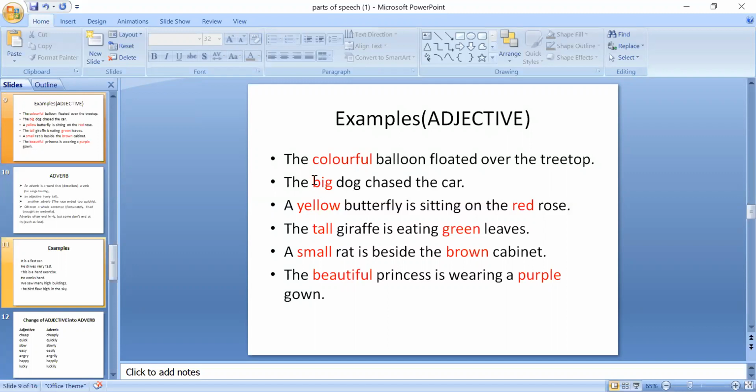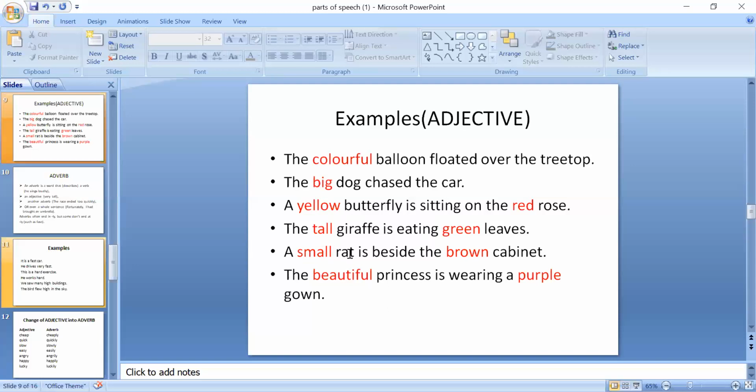Okay, it can be a white dog, brown dog. So here we have used another adjective that is big. Third sentence, yellow butterfly is sitting on the red rose. What kind of rose? It is a red rose, so red will be adjective. Butterfly, what is the color of the butterfly? Yellow, so yellow is adjective. Tall giraffe is eating green leaves. Green is describing leaves. Green is adjective because colors are adjectives. You can see yellow, green, brown. Colors are adjectives.